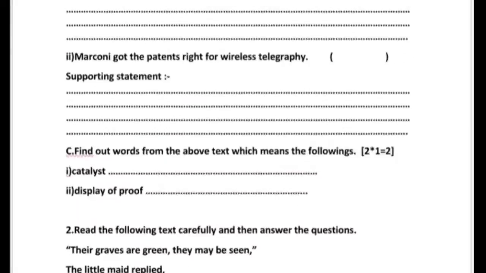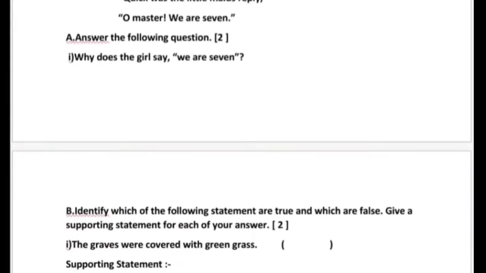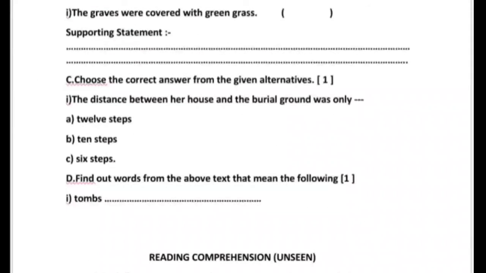So from the seen passage you can see here a passage has been given, and in the next part, that is question number 2, a poem that has already been taught to you, with all the notes and synonyms given, what you have already done and prepared.